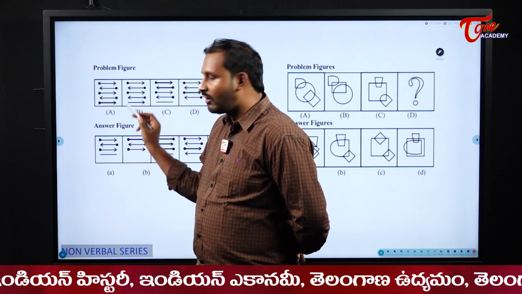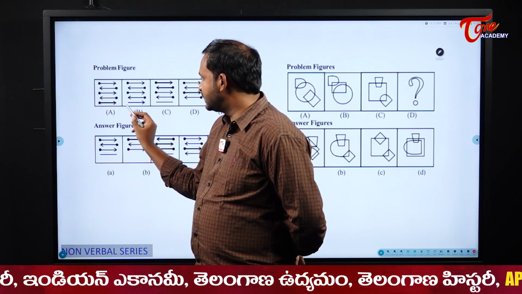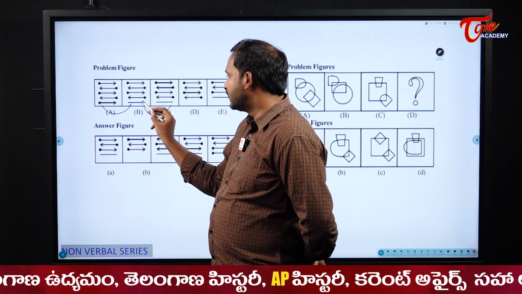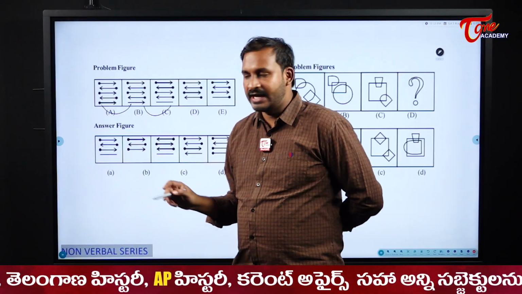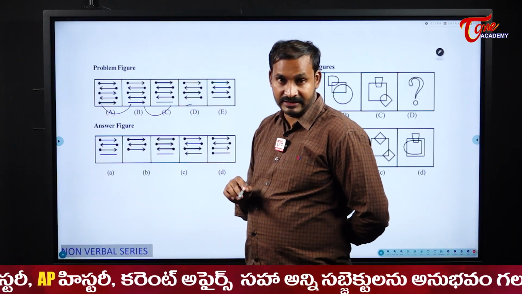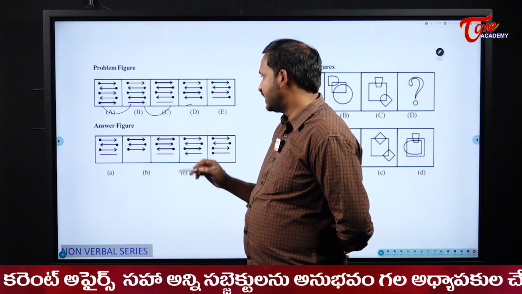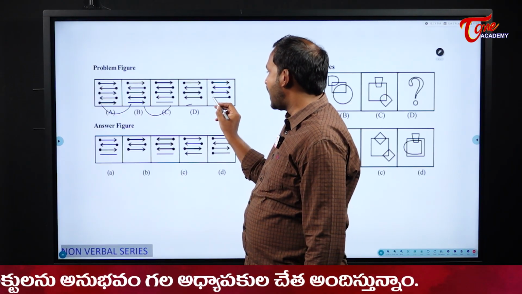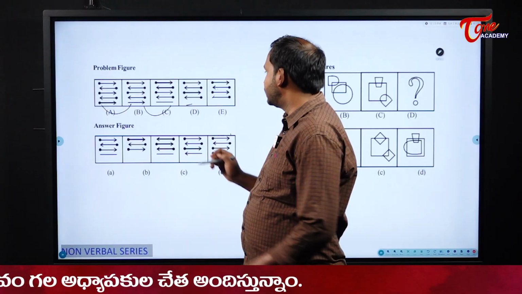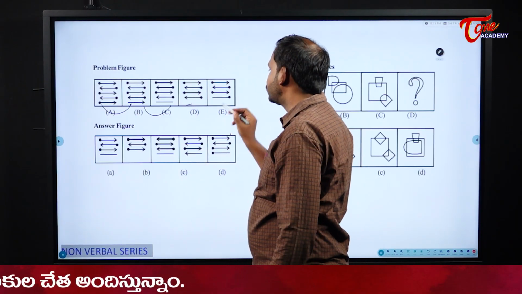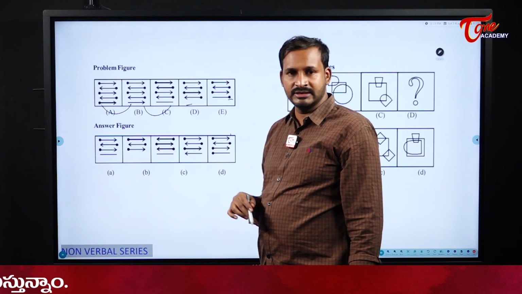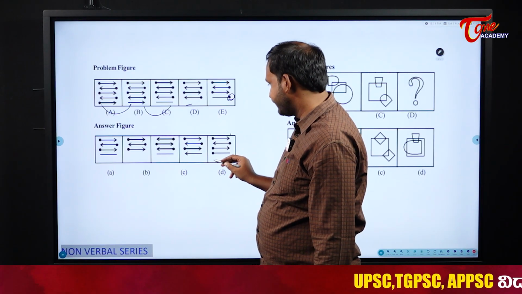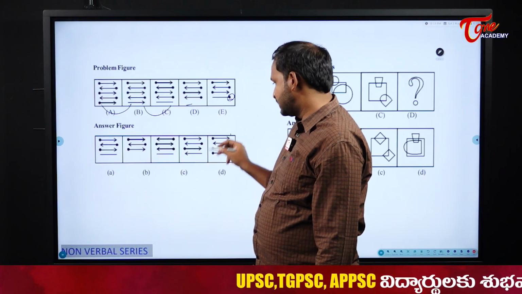Now next, what is happening? A dot is missing. Please see in this figure and in this figure, a dot is missing. Next, from this figure to this figure, the arrow direction symbol is missing, right? Next the line is missing directly. Next the dot is towards left, right? So in the next figure, the arrow is missing. So in the next figure, what should be missing here? The dot should be missing, right? And then we will skip the line. So the dot is skipped. Except the dot, I should not have a dot here. And 4 lines I should have.